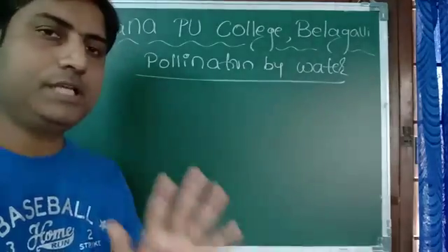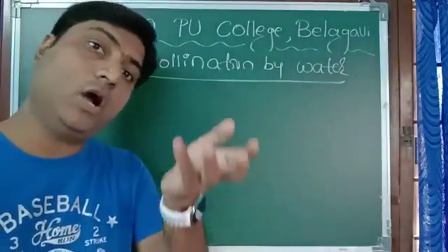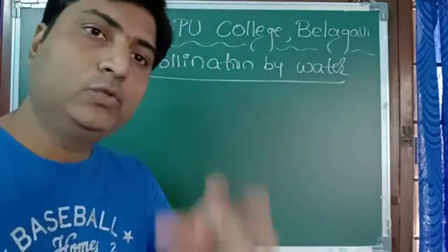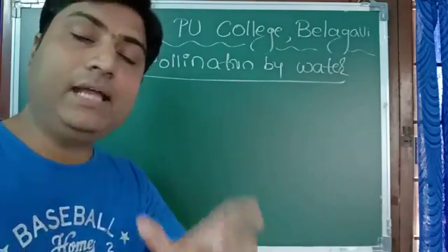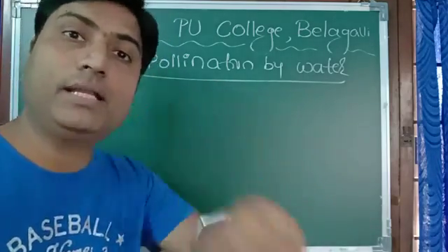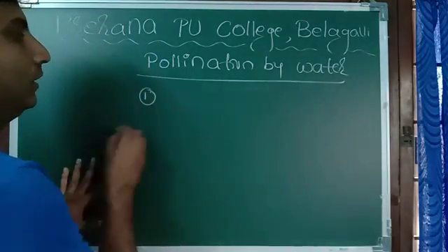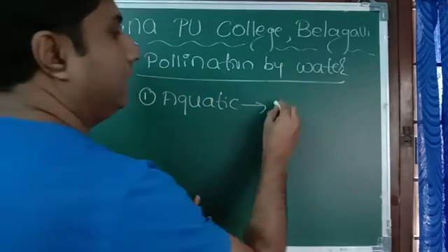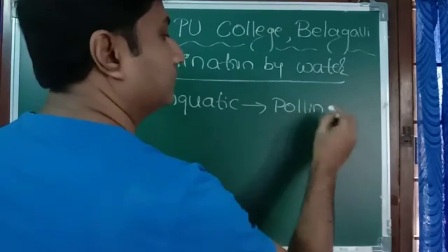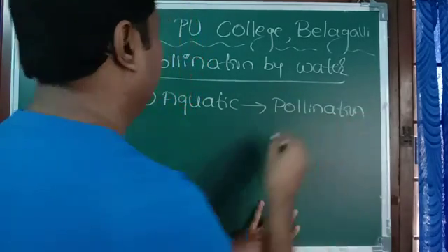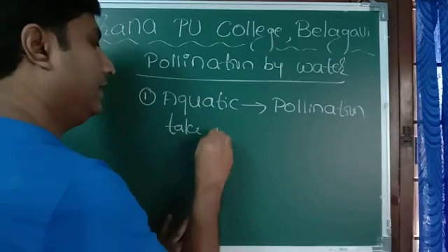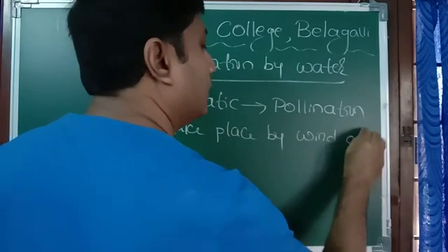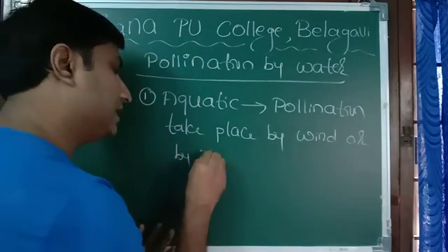So I was speaking about pollination by water. Now, as I told already, pollination by water is very difficult. So most of the plants, though they grow in water, carry out pollination either by wind or insects. Though they are aquatic, pollination takes place by wind or by insects or birds.